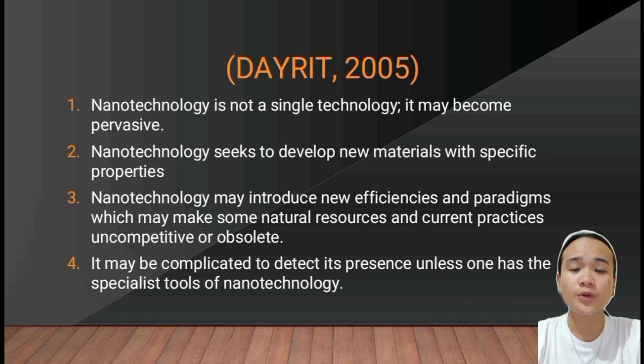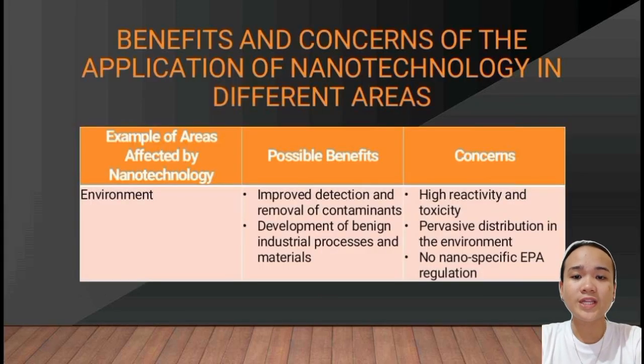Nanotechnology seeks to develop new materials with specific properties. Nanotechnology may introduce new efficiencies and paradigms which may make some natural resources and current practices uncompetitive or obsolete. It may be complicated to detect its presence unless one has the specialist tools of nanotechnology, which is the microscopes. Next is the table showing the benefits and concerns of the application of nanotechnology in different areas.